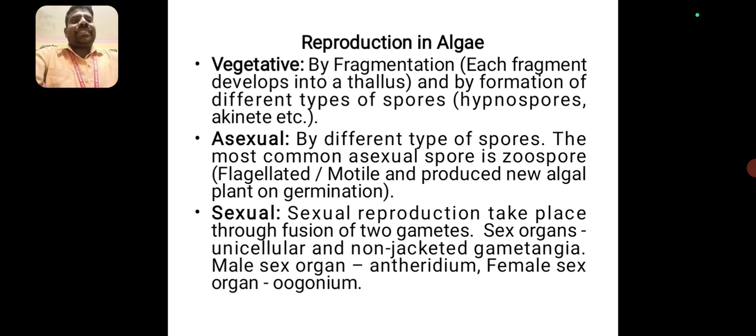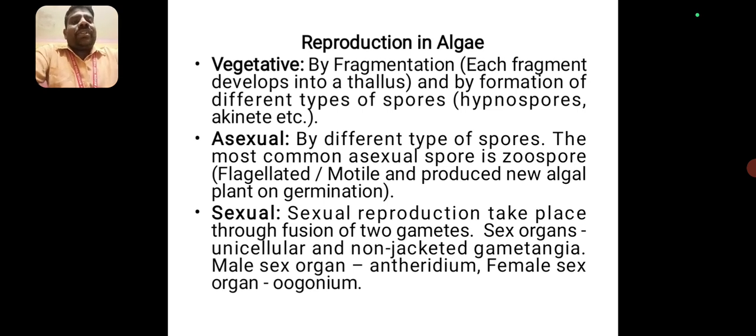Three types of reproduction commonly occur in algae: the vegetative, asexual, and sexual methods. Vegetative reproduction is by fragmentation. Each fragment develops into a thallus, and also by formation of different types of spores, such as hypnospores, akinetes, etc.